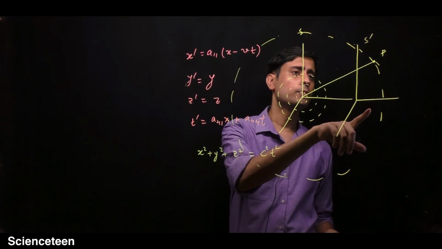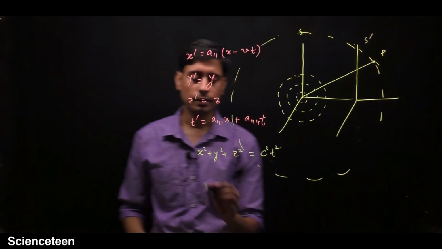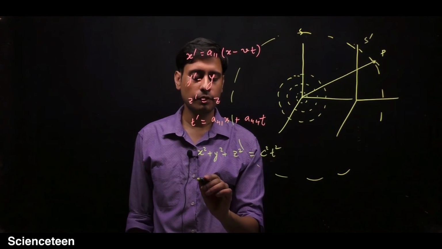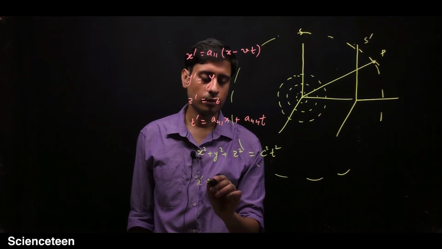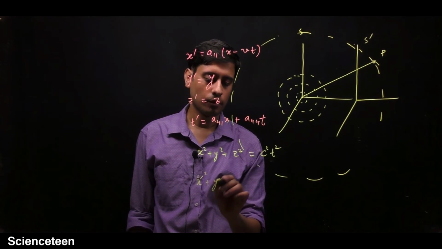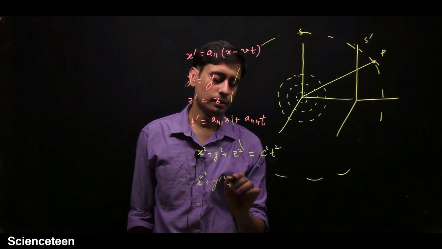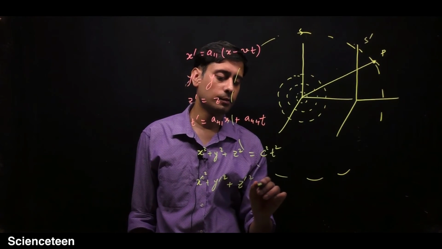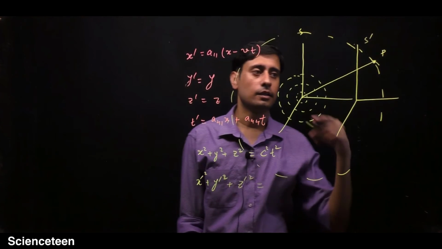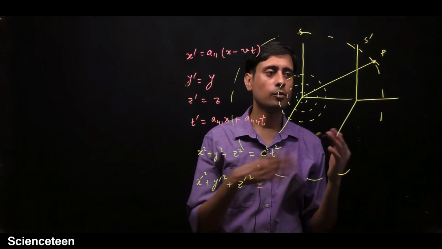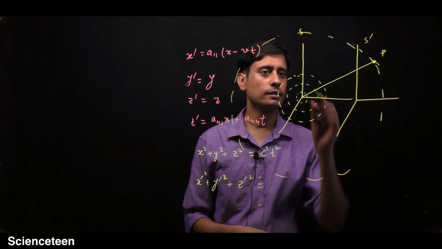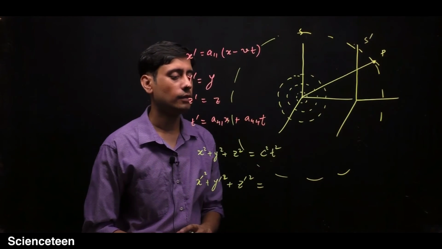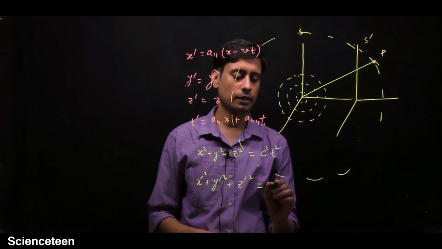But for this S prime observer, he will say that the coordinates of point P will be x prime, y prime and z prime. So he will square these three terms, and he will also measure a different time than this, because you know that when you move, the time measured can be different in special relativity.